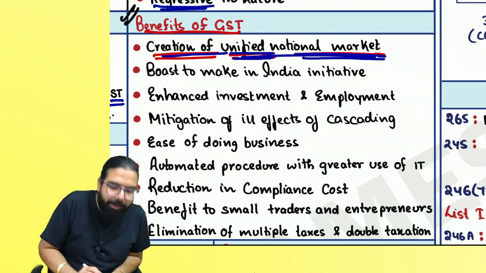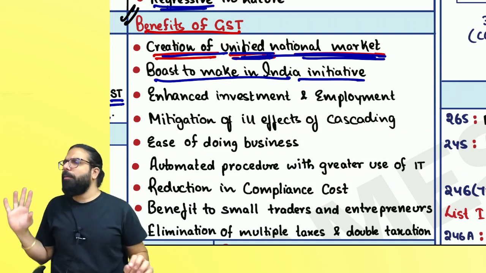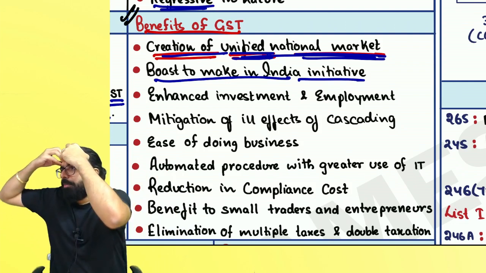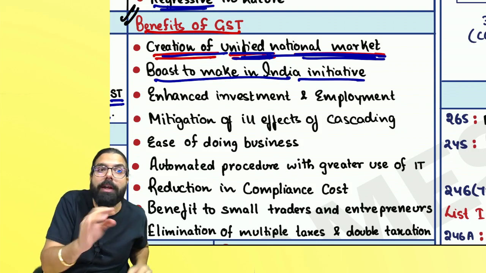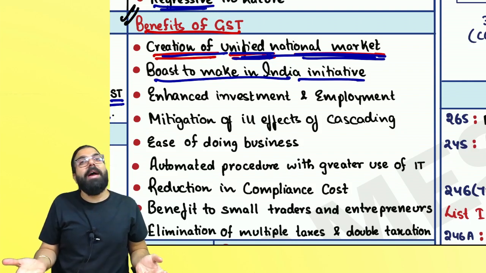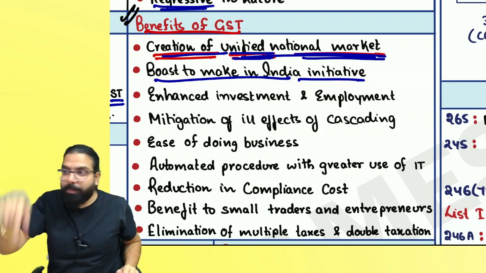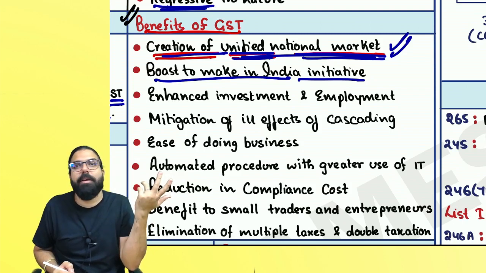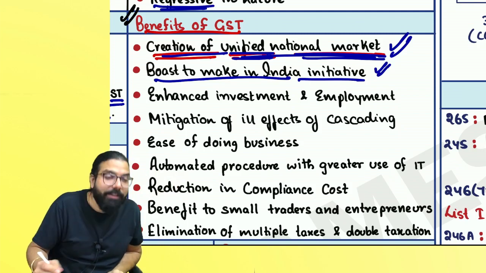Creation of unified national market. Boost to Make in India initiative. People, tell me one thing. You buy from anywhere, you are getting the credit. Earlier, excise duty credit was not coming. Sir, service tax had some problem. Baba, when credit never used to come, what will happen? When you don't get the credit, does the price of your goods go up or come down? Goes up. When the price of your raw material is going up, will Make in India be cheaper or expensive? Expensive. Now, with the coming of GST, because it is one nation, one market, one tax, is Make in India cheaper or expensive? Cheaper. Make in India initiative will get boosted.